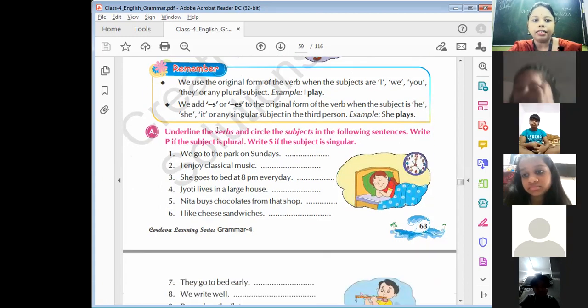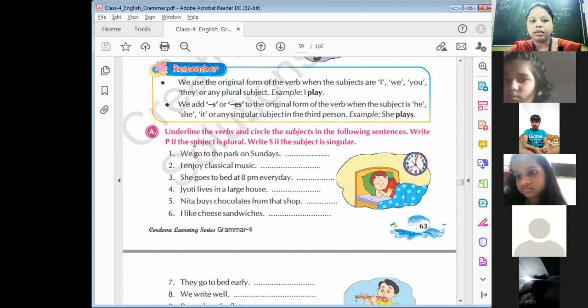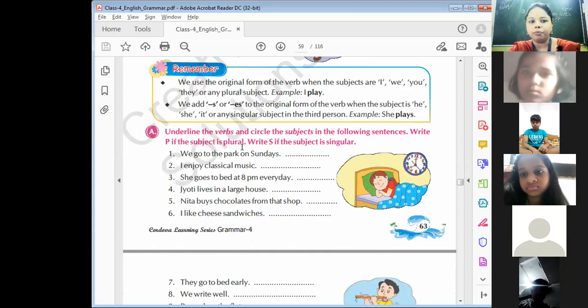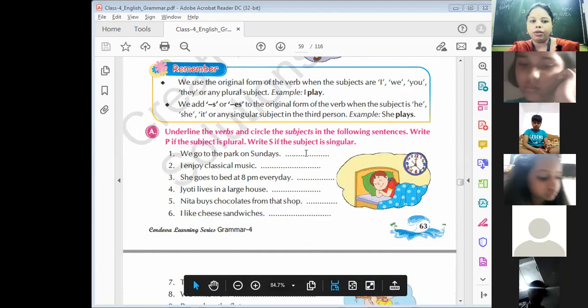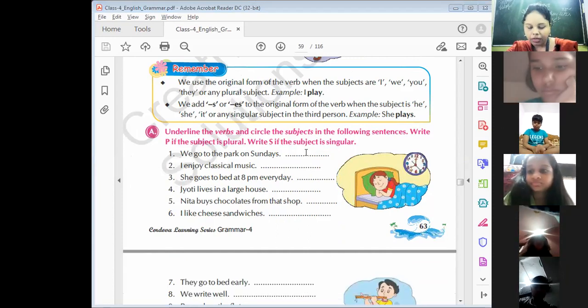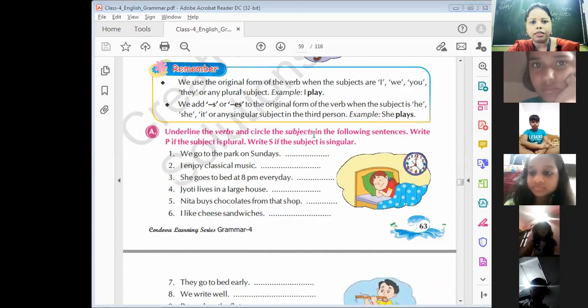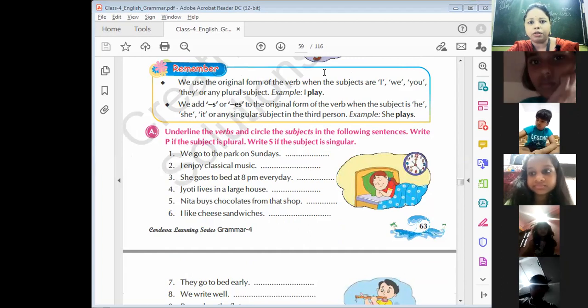Now, underline the verb and circle the subject in the following sentences. Write P in the subject if it is plural. Write S if the subject is singular. So here we have to write P for plural and S for singular. Now, underline the verb and circle the subject. Here we have to underline the verb.